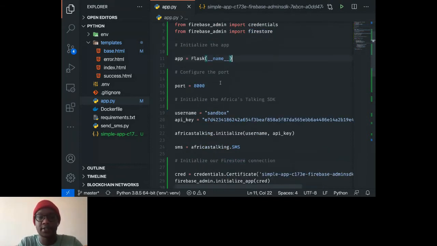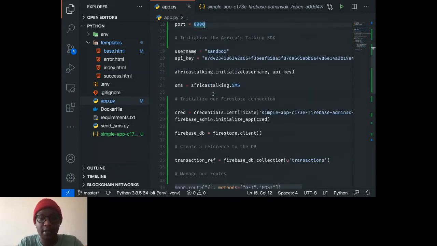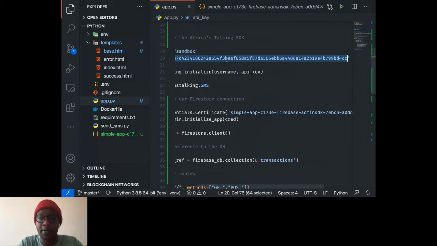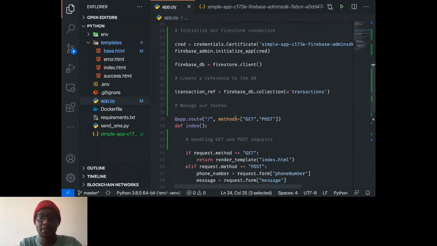The next thing I'm doing here is initializing the app. I'm configuring the port that I want to expose. And then I'm setting up my Africa's Talking SDK, for which I just need my username, which is sandbox, and this is my API key. And then I'm initializing it here. With africastalking.initialize, you pass in the username and API key, and things should be good to go. I create an sms variable here, from the Africa's Talking module, and the SMS method will essentially allow us to access the SMS service. You can see it's very similar to Firebase and how it works. That's why I had so much fun working on this.